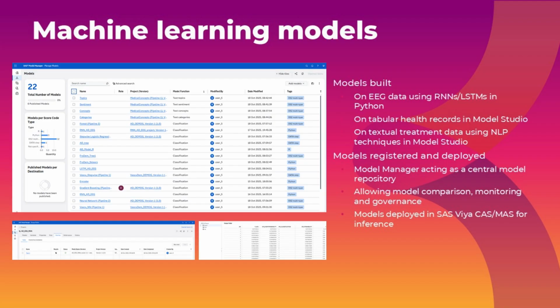No matter what tool used to train them, we have registered all the machine learning models in Model Manager for governance and deployment on the MAS (Micro Analytic Service) REST API endpoint. This will allow batch and real-time inference, but also using the machine learning models in agentic AI workflows.